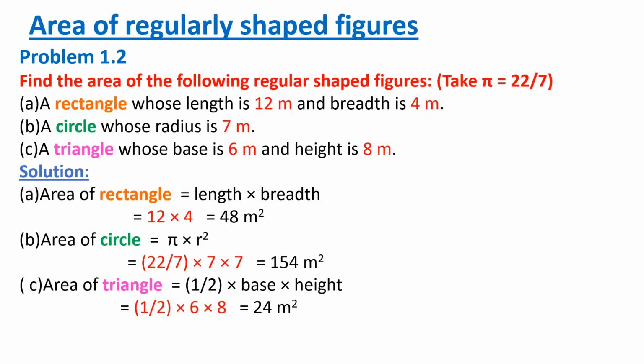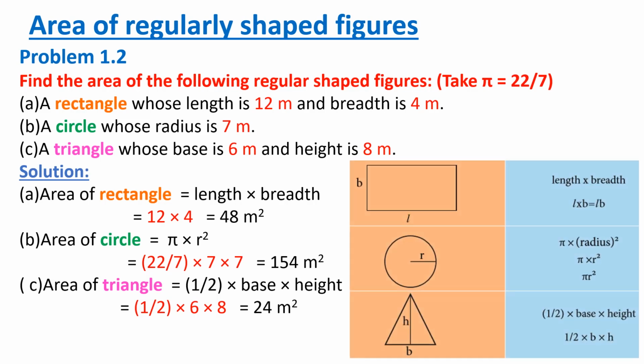What is the formula for finding the area of rectangle? Length into breadth, isn't it? What is the value of length here? 12. What is the value of breadth? That is b. It is 4 meter, isn't it? So 12 into 4, it is 48 meter square. So the area of rectangle is 48 meter square.